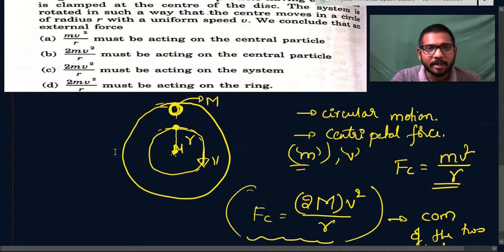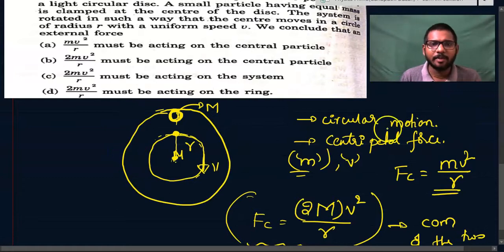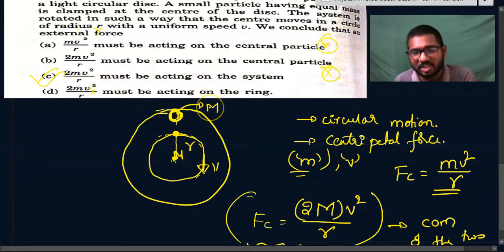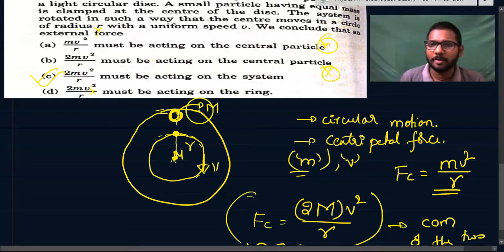So 2mv square by r must be acting on, is it the central particle? No. It should be acting on both the particle system. Option A, mv square by r only on the central particle, is wrong. Option B, 2mv square by r but only on the central particle, is wrong. Option D, only on the ring, is wrong. There is only one option, C, which is 2mv square by r acting on the entire system, so that the center of mass, which represents this system of ring and particle, rotates in a circular motion.